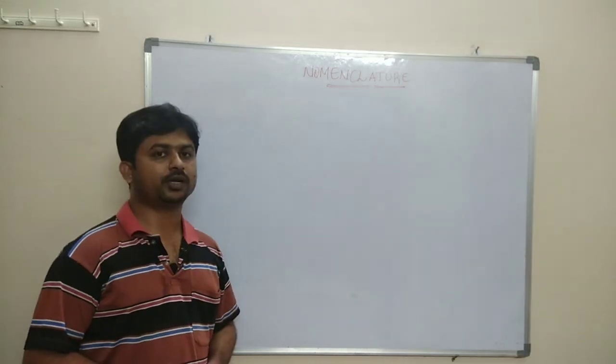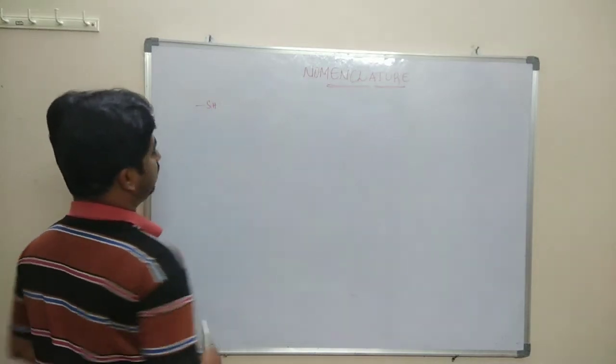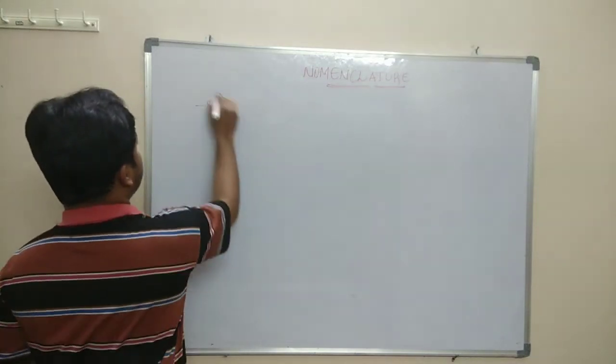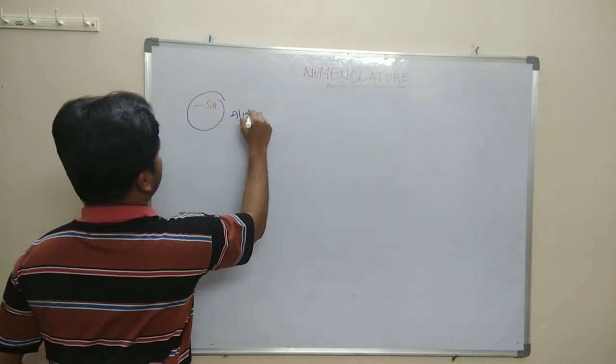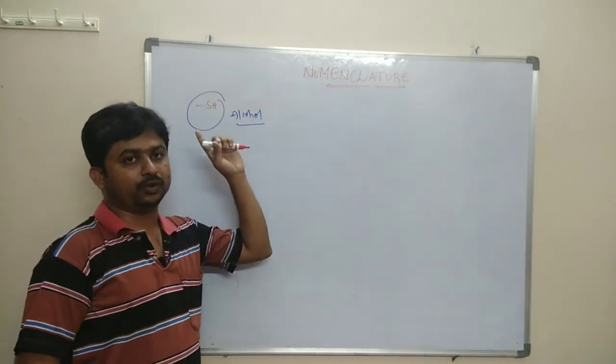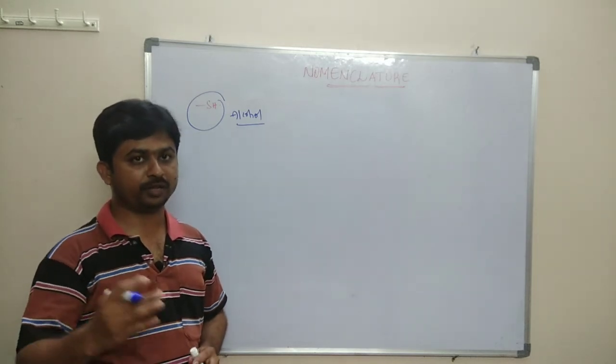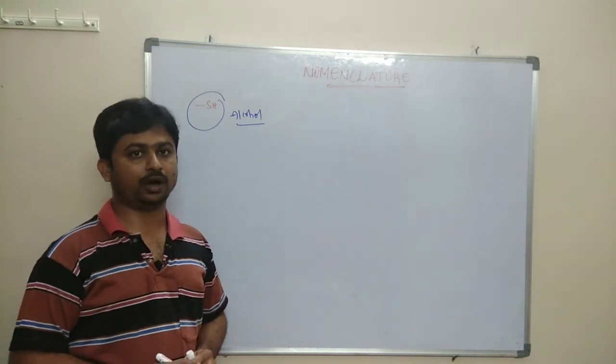Next, the compounds which are containing thioalcohol as the functional group. If we substitute SH in the place of OH in the alcohol, we get the thioalcohol. So the names are similar to those of the alcohols.